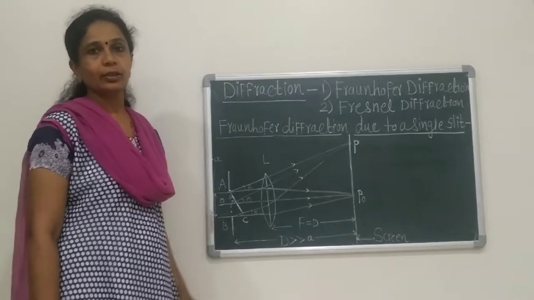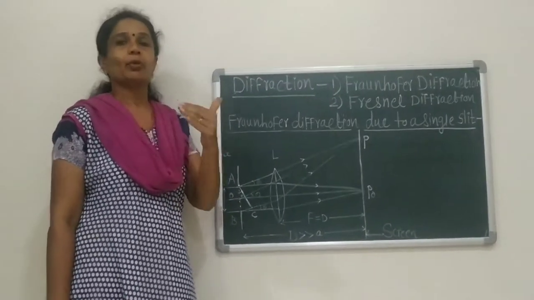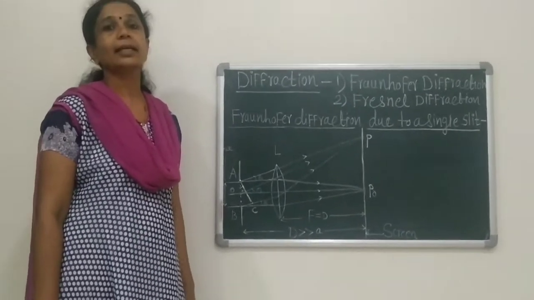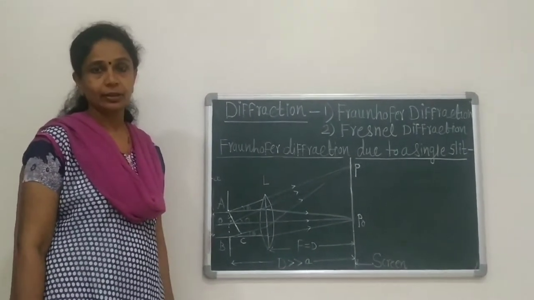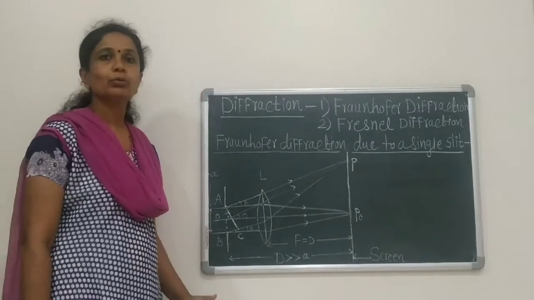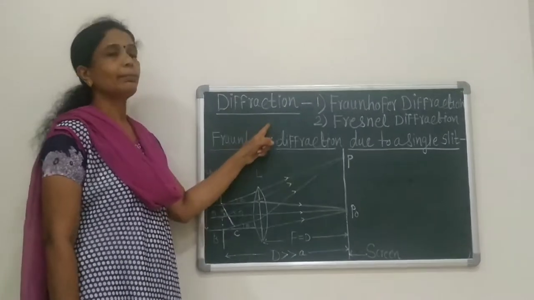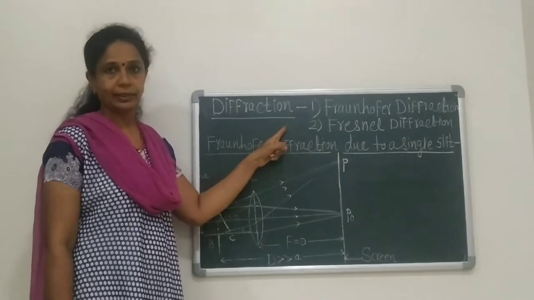In the last lecture, we have seen the property of light called interference of light. Now in this session, we have to define what we mean by diffraction of light.